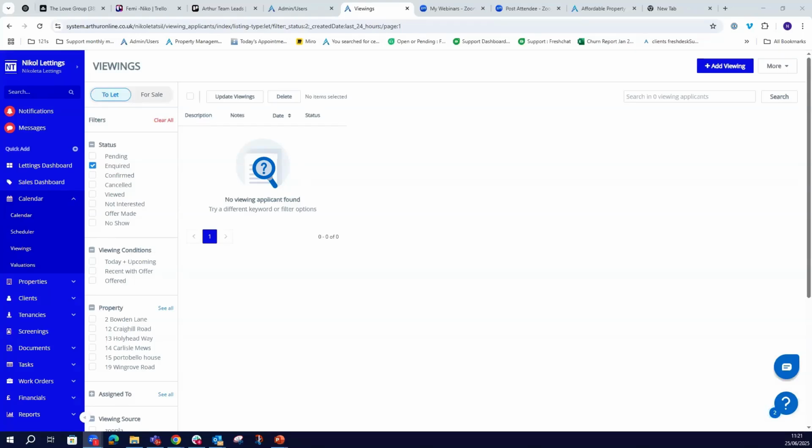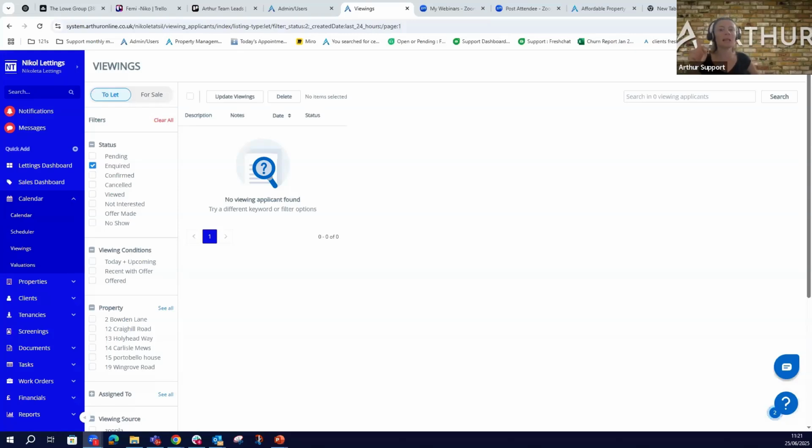But one of the features on Street is that when a viewing is booked, an automated email goes to the landlord to say that a viewing has been booked, and the time of the viewing, just so that there's something giving the landlord consistent feedback. And then also there's automated messages that go out after the applicant has gone to do a viewing, just to ask what their feedback is. Is that something that we can automate on Arthur?